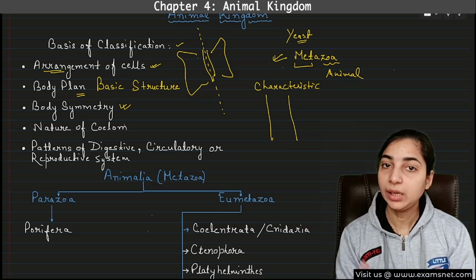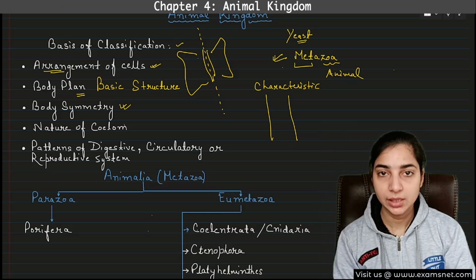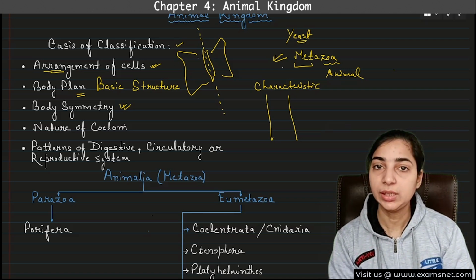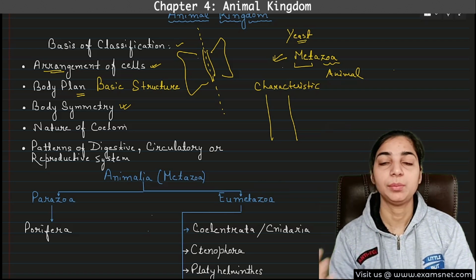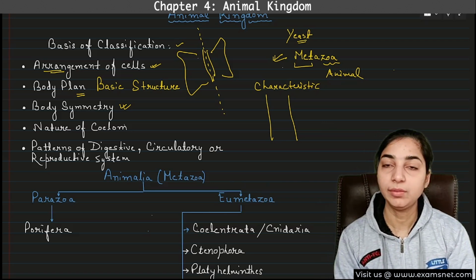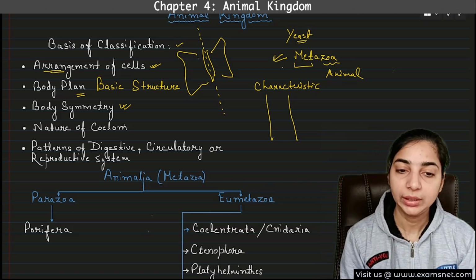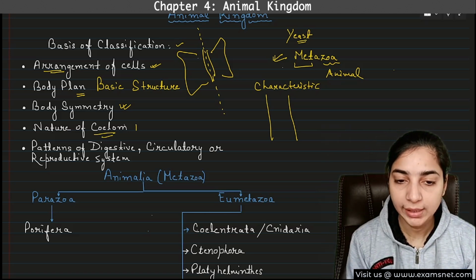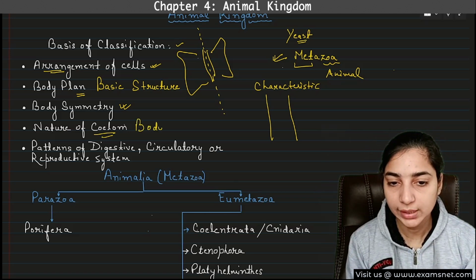Symmetry is also of different types. It can be radial symmetry, it can be bilateral symmetry. So some animals can be asymmetrical, some can be bilaterally symmetrical, some can be radially symmetrical. So that will form the basis of classification. Then the nature of coelom. So what is coelom? Coelom is nothing but the body cavity.